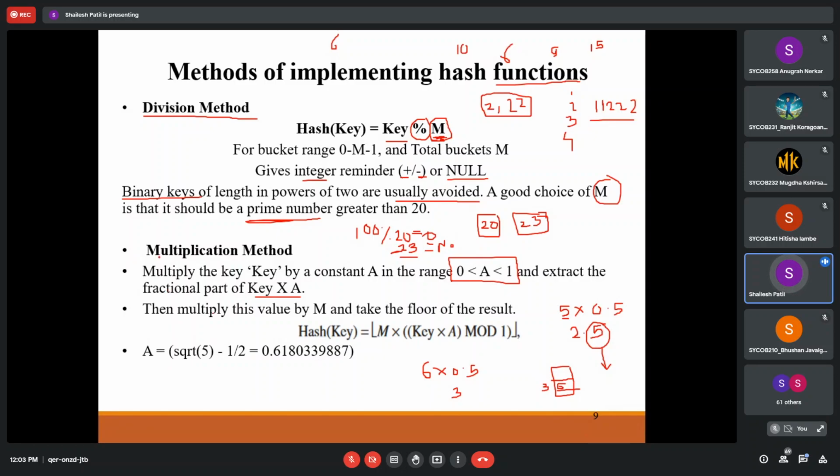So this we can also use to find out some hash position. And A is also given somewhat like that, so we can keep A to achieve some good hashing as a value of 0.61, or we can say 0.62. So that will be the A value. So this is the multiplication method. This is one other approach. Again I am saying that every approach is dependent on the problem statement that we have to work with.